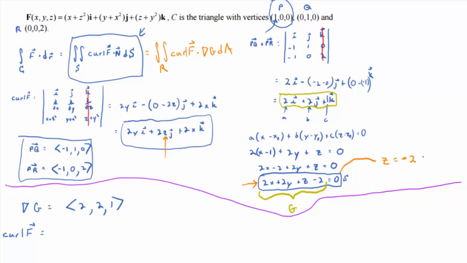Negative 2x minus 2y plus 2. Does everybody see that? So when I rewrite the curl, I'm going to rewrite it so that I have, well, you know what? Let's set that aside. It's not done, but keep that in mind.